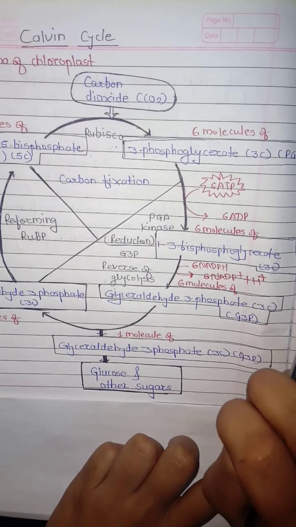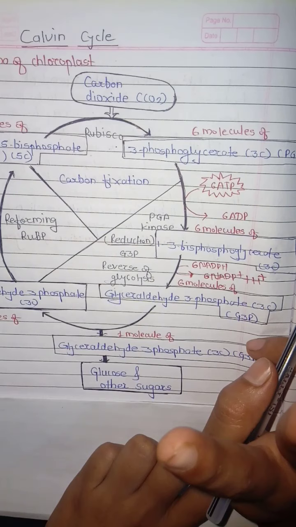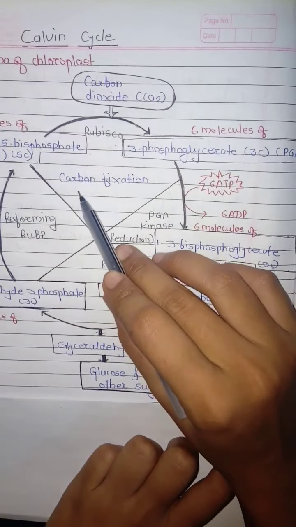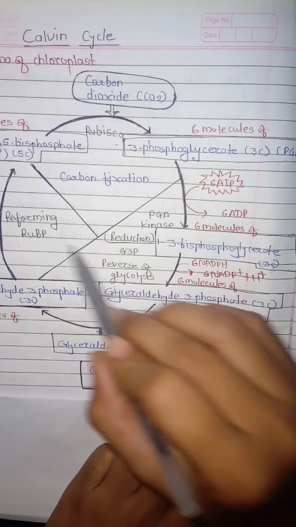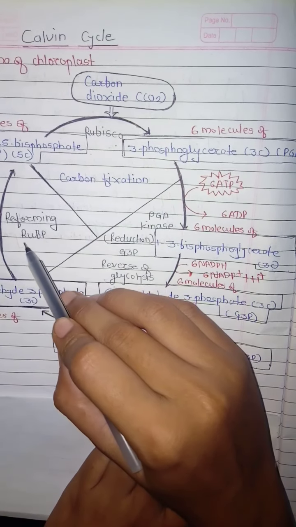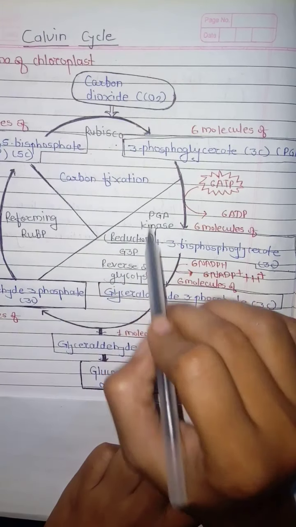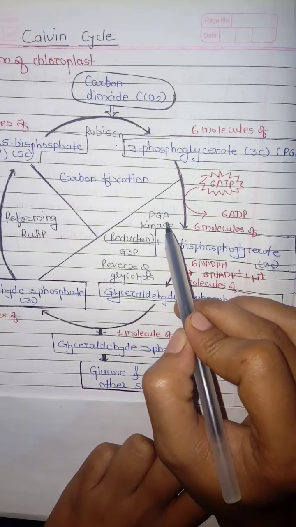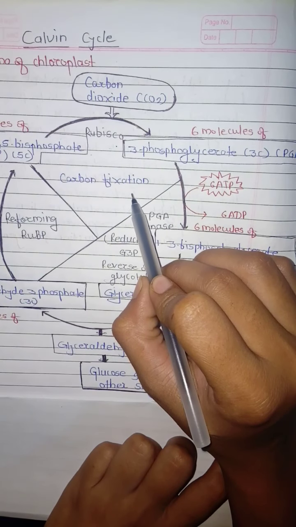In the Calvin cycle, there are three main stages. The first is carbon fixation, the second is reduction, and the third is reforming of RuBP, ribulose bisphosphate. So we will see these stages step by step. First we will discuss carbon fixation.